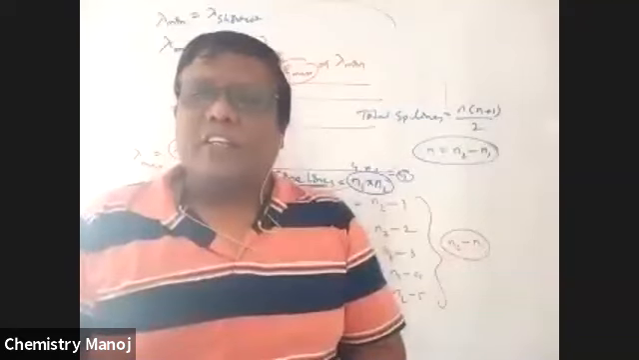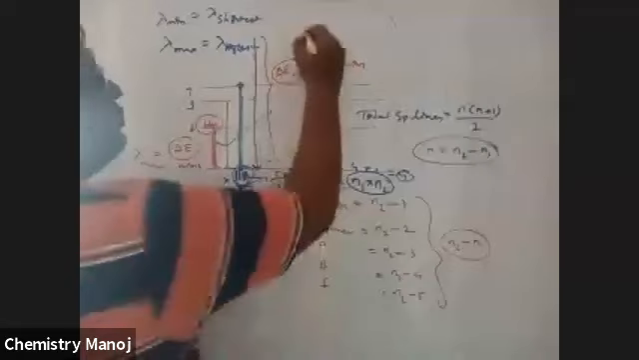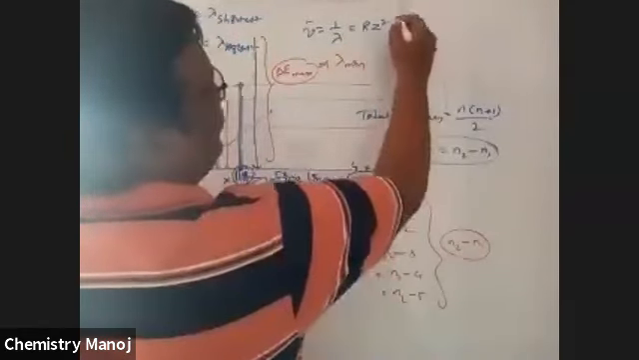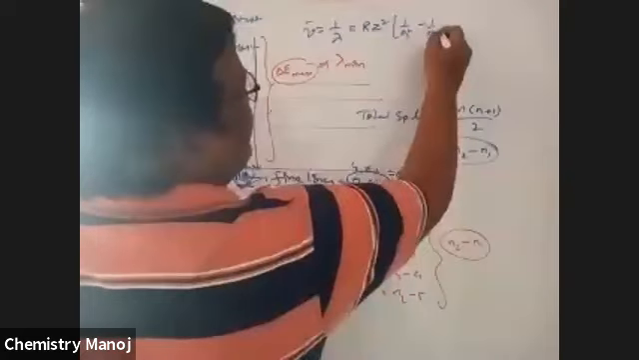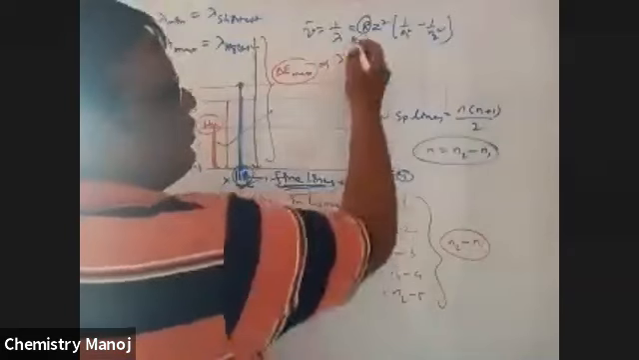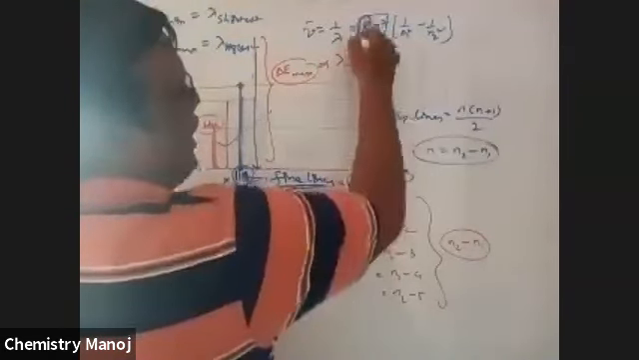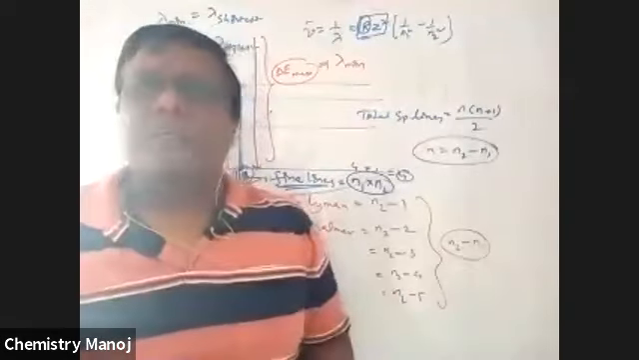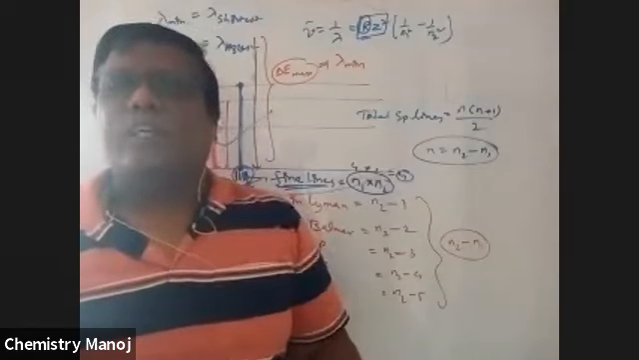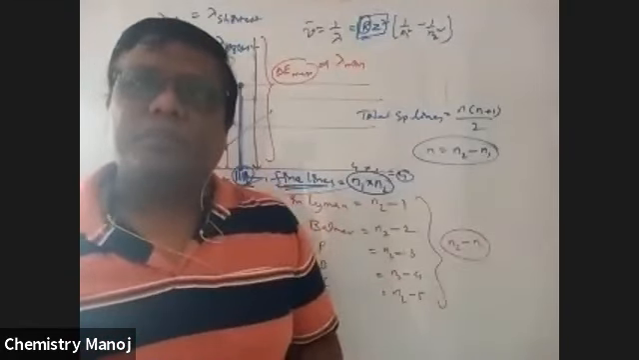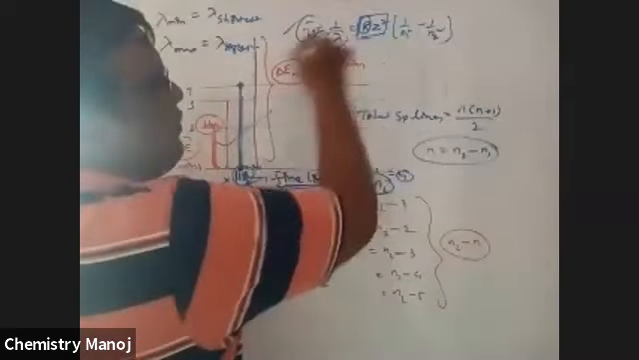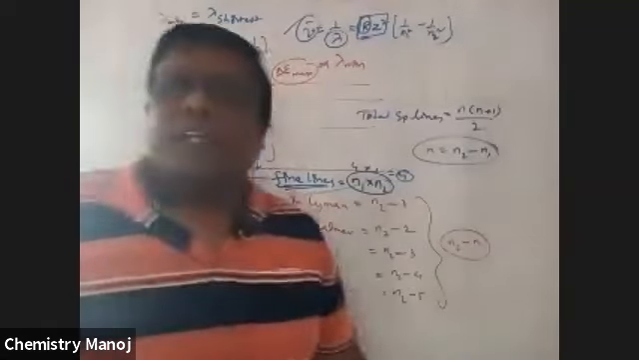To explain wavelength or energy, nu bar, which is 1 by lambda, is equal to R Z square into (1 by n1 square minus 1 by n2 square). Here R is called the Rydberg constant. For a hydrogen atom, R is the Rydberg constant; for other single electron systems, R Z square is the Rydberg constant. So this is the Rydberg equation, to calculate wave number or wavelength. So this is the hydrogen spectrum theory.